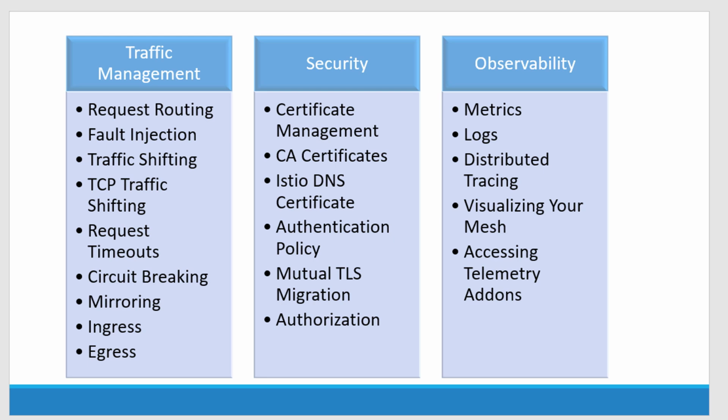And to achieve this particular requirement, Istio was created keeping in mind these three responsibilities: traffic management, security, and observability. Without making code changes to the actual application, I will be in a position to make configuration changes within the proxy controlled by Istio and do all these jobs and responsibilities like traffic management, security, and observability. In this course, we are going to have a detailed discussion on each and every activity within these tasks with a demo.